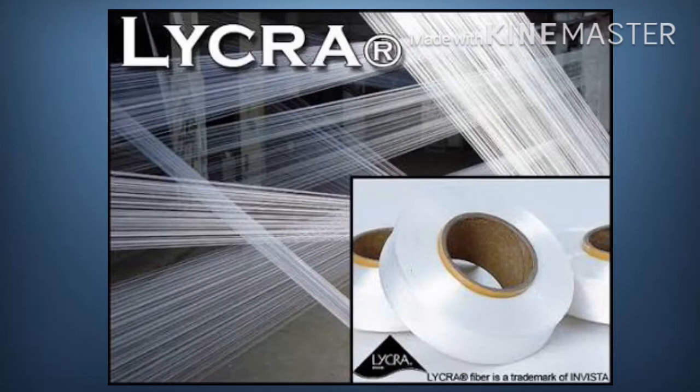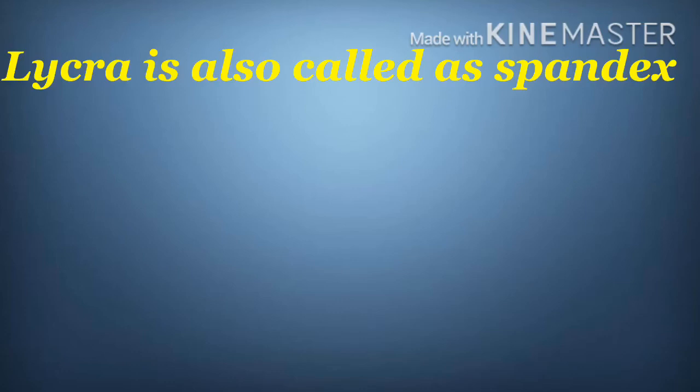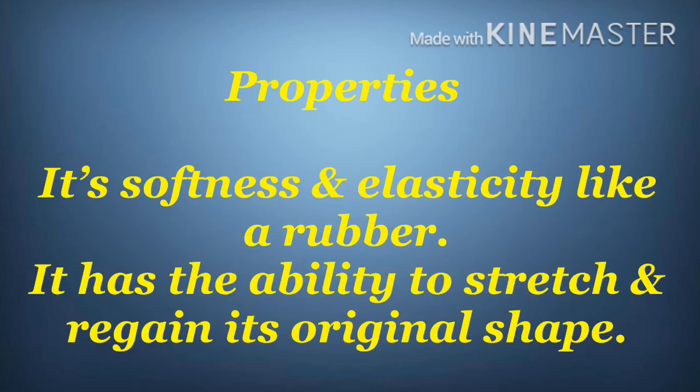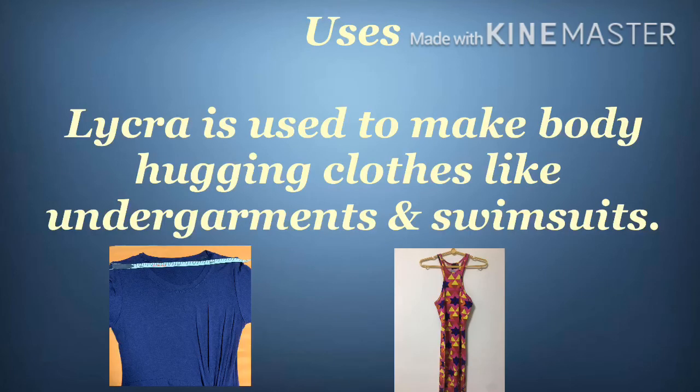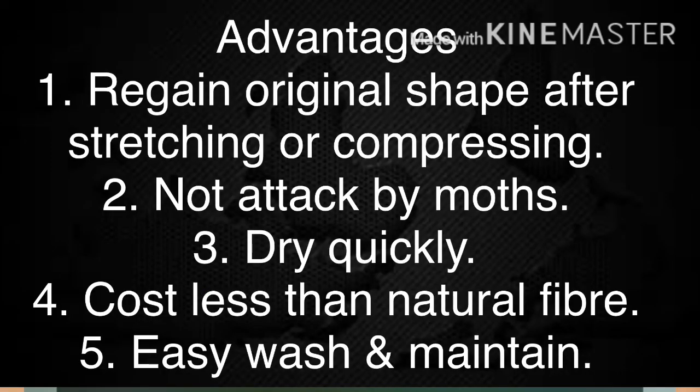Now the last synthetic fiber is lycra. Lycra is also called spandex. And second is the properties of lycra. First property of lycra is it is soft and elastic like rubber. Second, it has the ability to stretch and regain its original shape. Related to these properties, lycra is used to make body-hugging clothes like undergarments and swimming suits. Now here we learned the types of synthetic fiber.